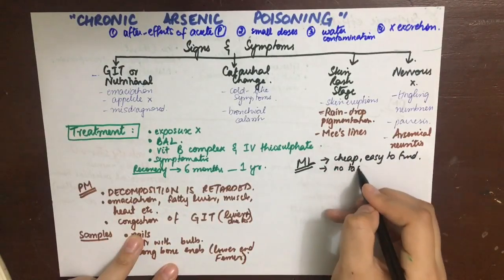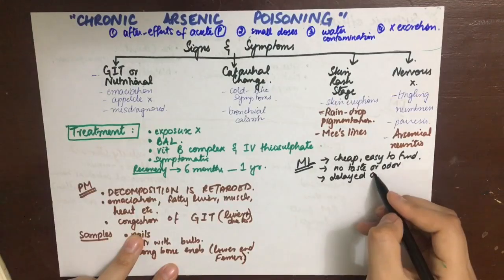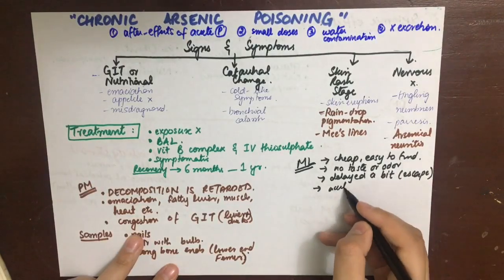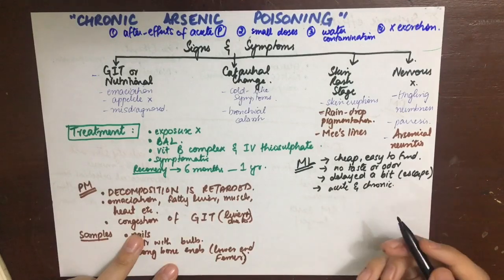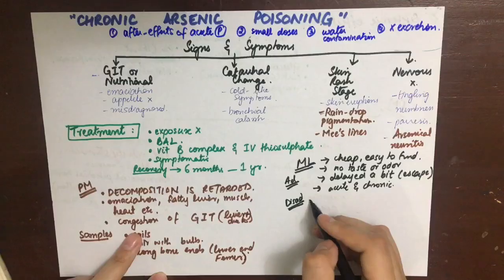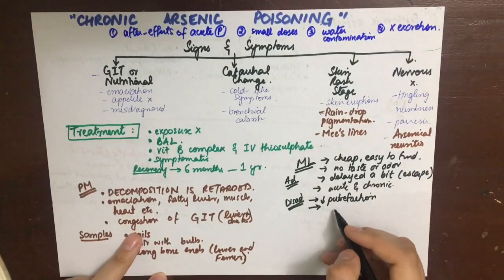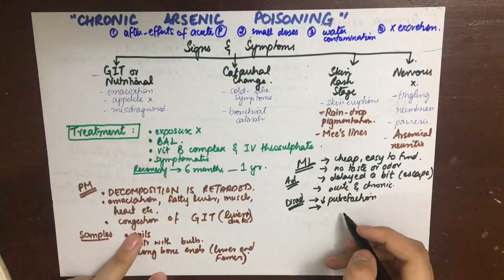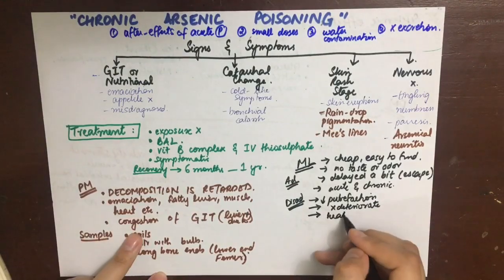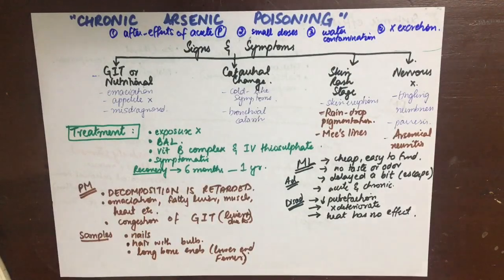Now, the medico-legal aspects. The advantages of arsenic as a poison are that it is cheap, easily available, tasteless, odorless, and the symptoms are delayed, so the culprit has time to escape. The disadvantages are that it can be detected even after several years. It can be detected in bodies, and heat has no effect on it, so even if you burn the body, you can still find the arsenic in the remains.